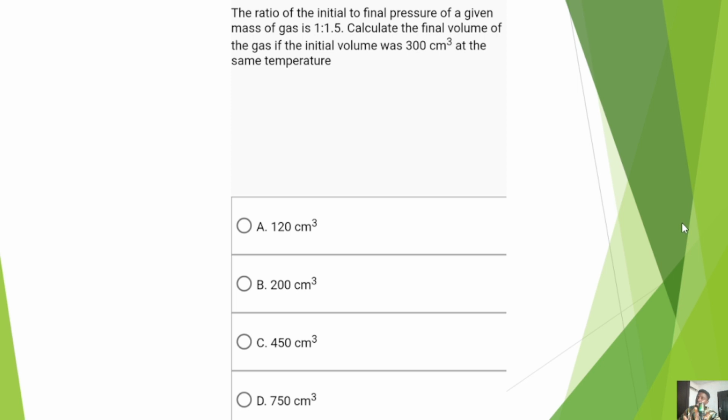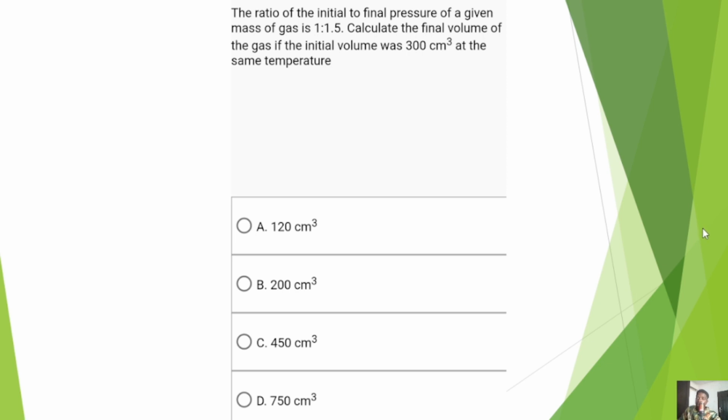We are asked to find the final volume of the gas if the initial volume, which is V1, was 300 cm cube. Please look at the last part, at the same temperature. So once you notice a constant temperature, automatically you know that that is talking about Boyle's law.